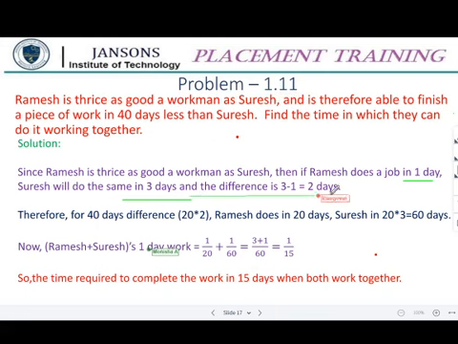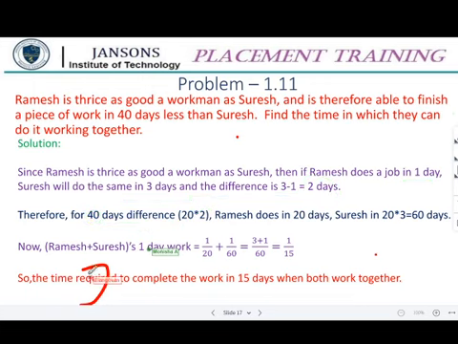Then the difference is only 2 days, right? The 40 days difference is nothing but 20 into 2. Why am I taking it as 2? Because 2 days is the difference, so this 40 should be a multiple of 2. The 40 is a multiple of 2.